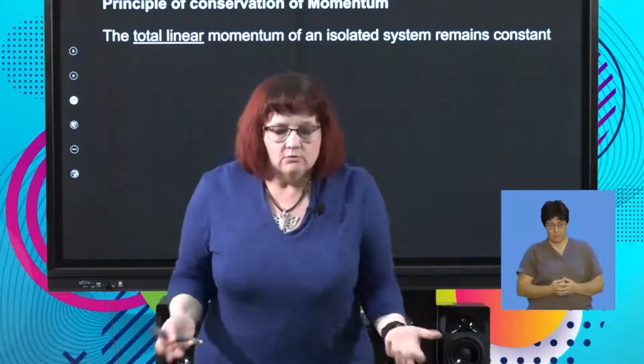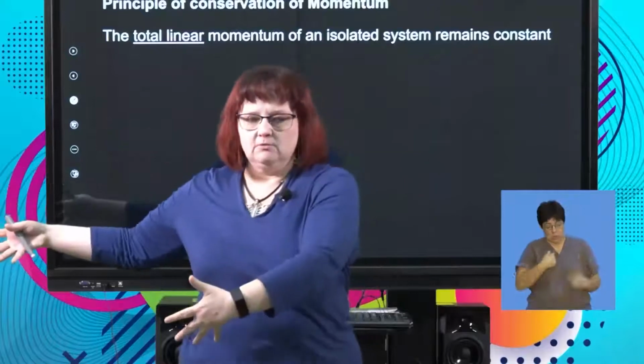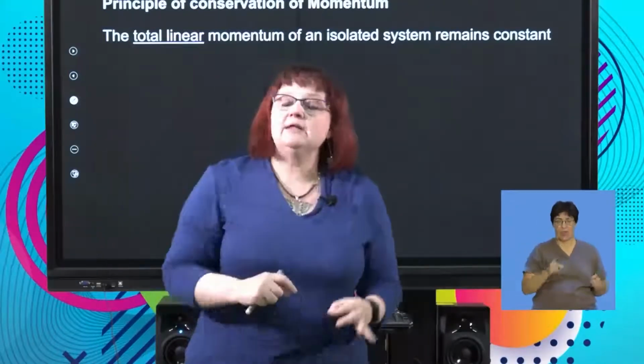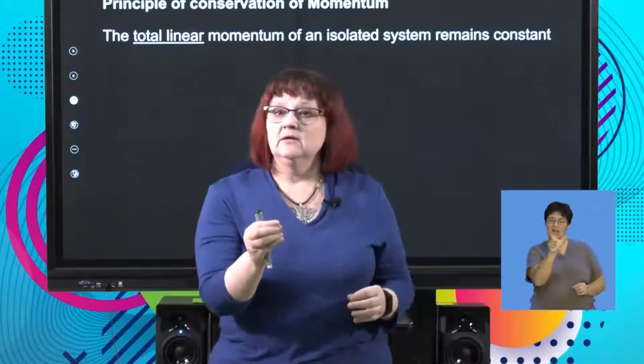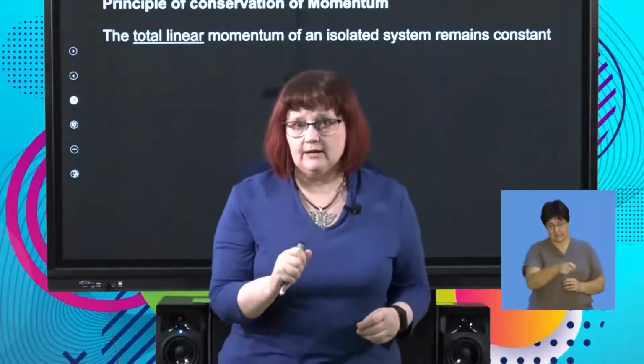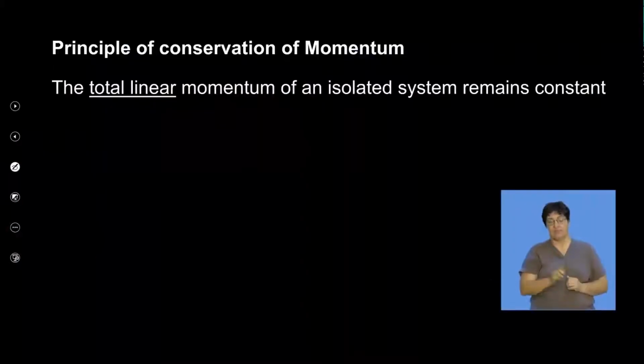Even though we don't do 2-dimensional momentum, you still have to put the word linear in your definition, okay? So this principle says to us that the total linear, by using the word total, that means size and direction, remains constant. It doesn't change.